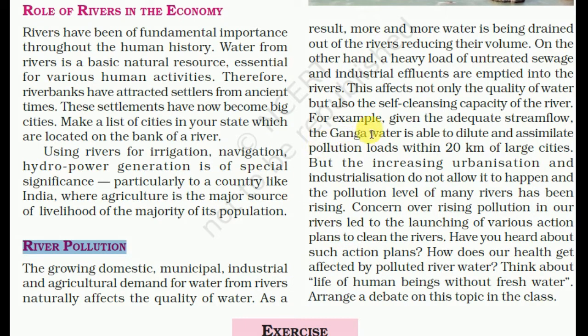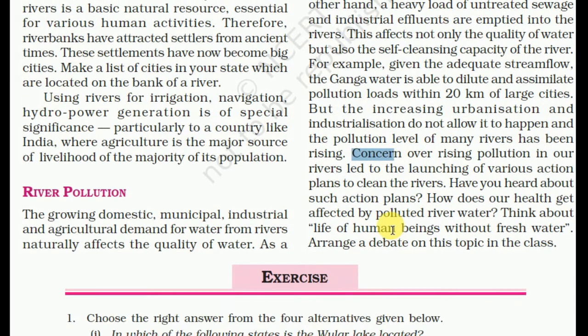For example, given adequate stream flow in the Ganga, water is able to dilute and assimilate the pollution load within 20 km of large cities. But the increase in urbanization and industrialization does not allow it to happen, and the pollution level in many rivers has been rising. Concern about rising pollution in our rivers has led to the launching of various actions like Namami Gange and others.